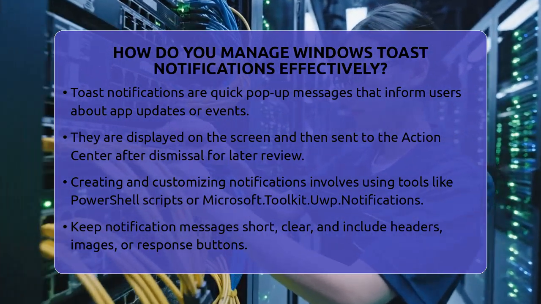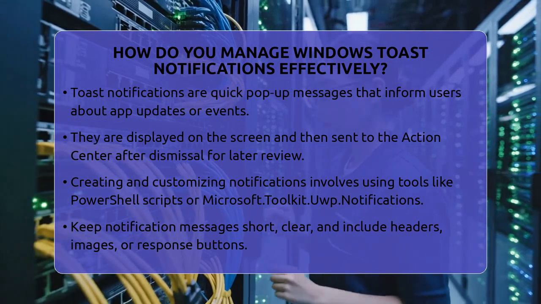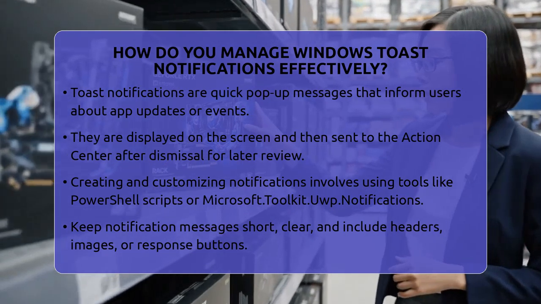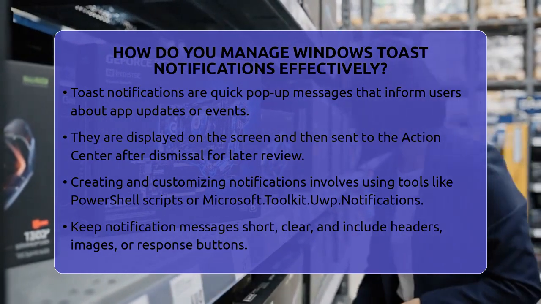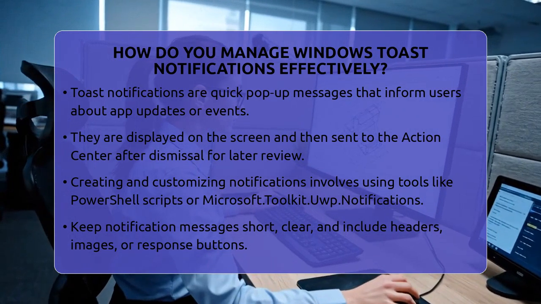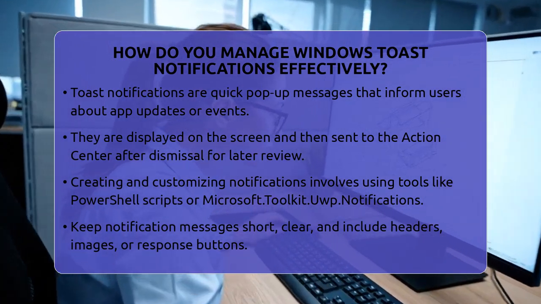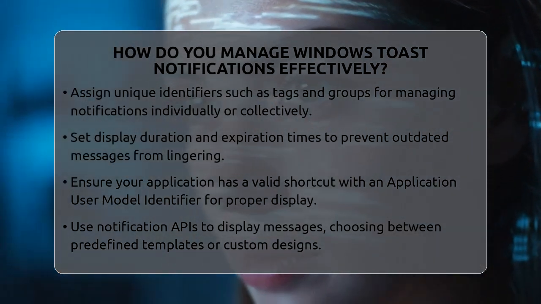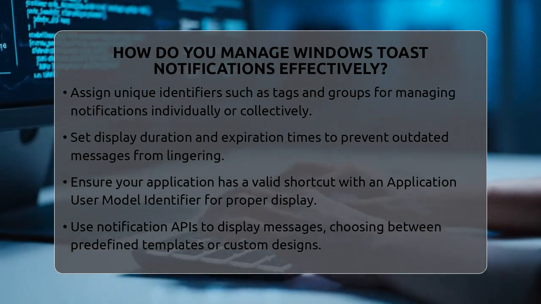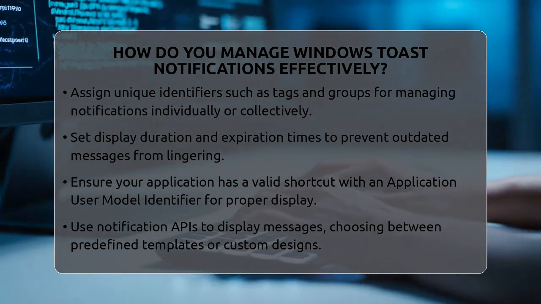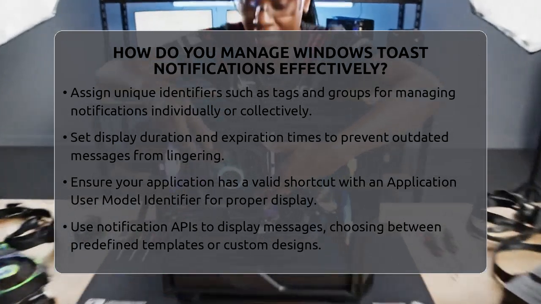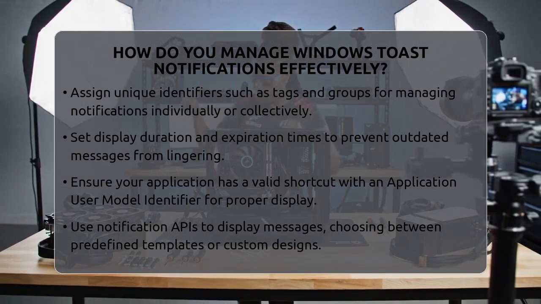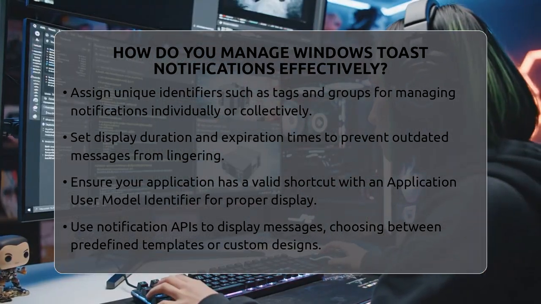To manage them well, start by creating and customizing notifications. Use tools like PowerShell scripts or development frameworks such as Microsoft Toolkit UWP notifications for Windows Forms applications. Keep the message short and clear, including headers, optional images, or buttons for quick responses. Assign unique identifiers, called tags and groups, to each notification so you can manage them individually or in groups later. Set how long the notification stays visible and define expiration times to prevent outdated messages from lingering.